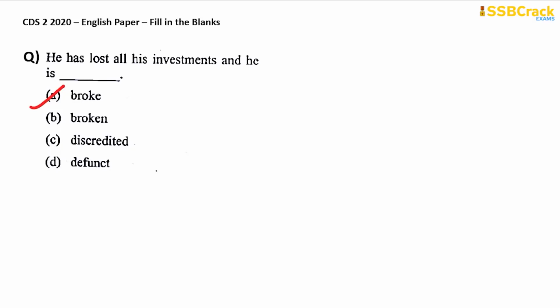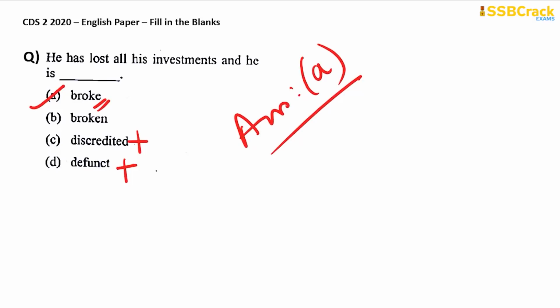Discredited means having lost respect or credibility. So this is not applicable. And defunct means becoming non-functioning or useless. Again, this is not applicable. And broken is when something has broken down. Broke, in the other sense, is an adjective itself, which means being bankrupt or penniless. So therefore, your answer is option A.